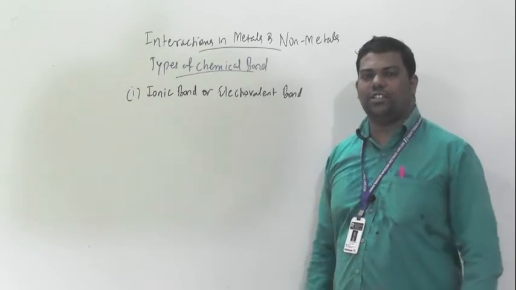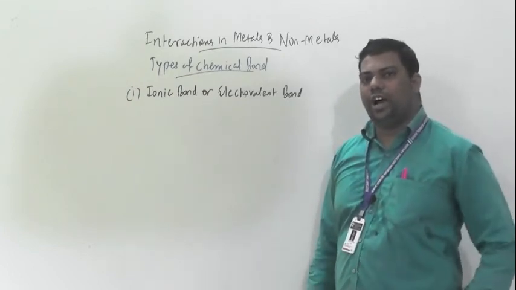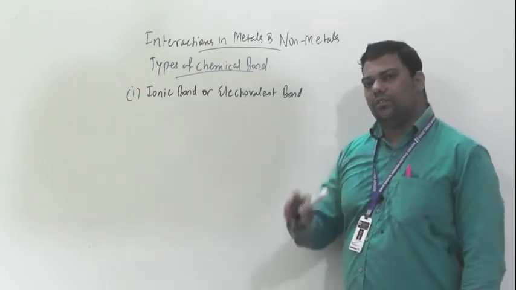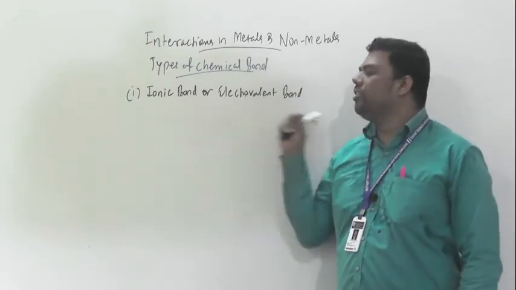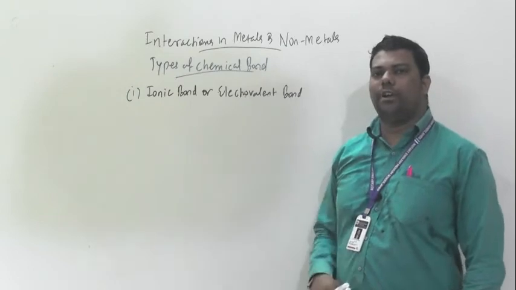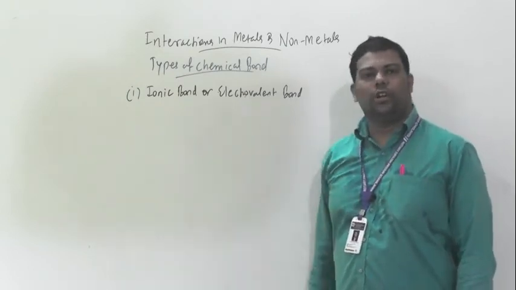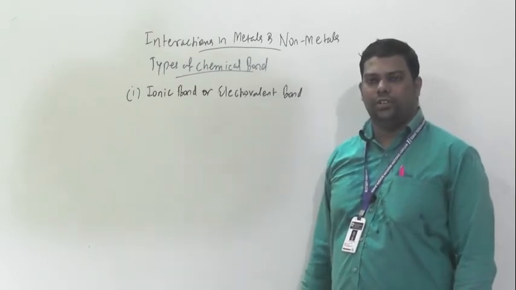As I already discussed, when there is complete transfer of electrons, we call it an ionic bond, and it is a bond between a metal and a non-metal. Understood?